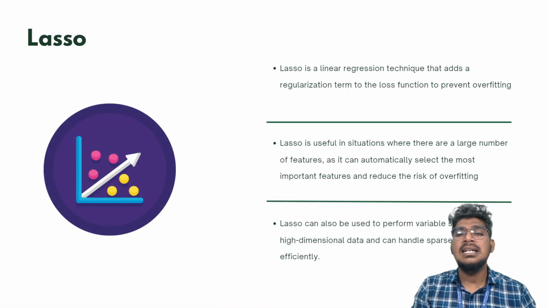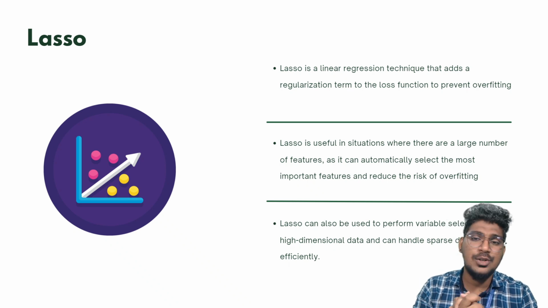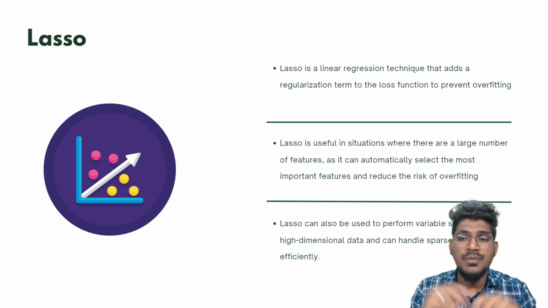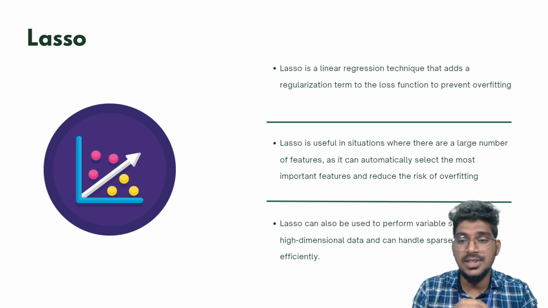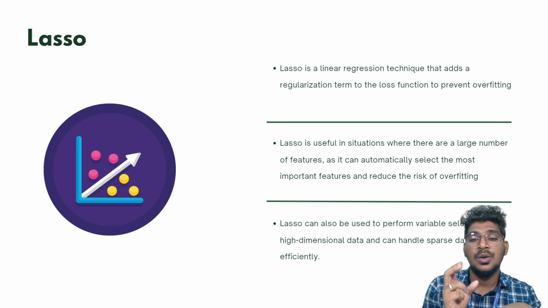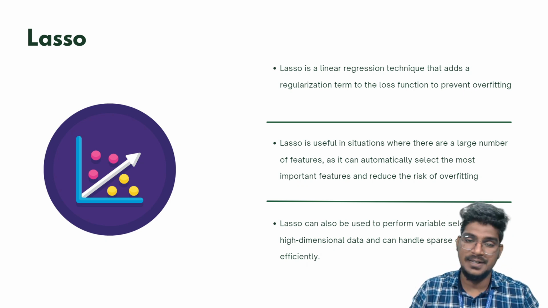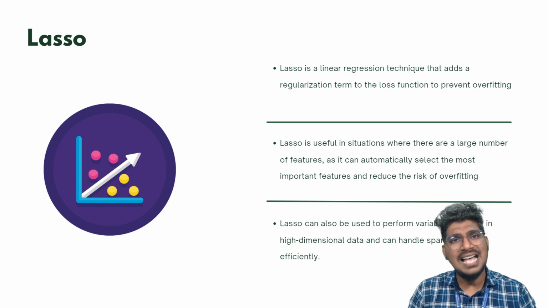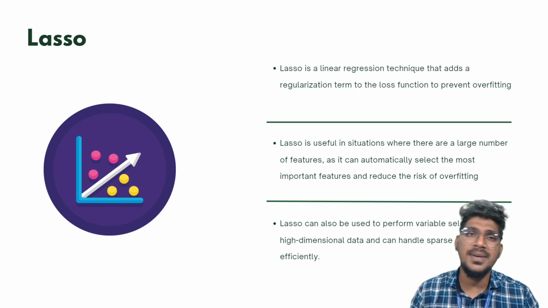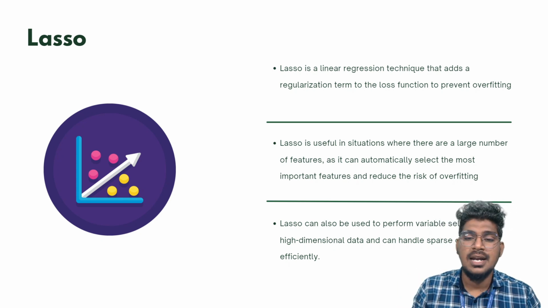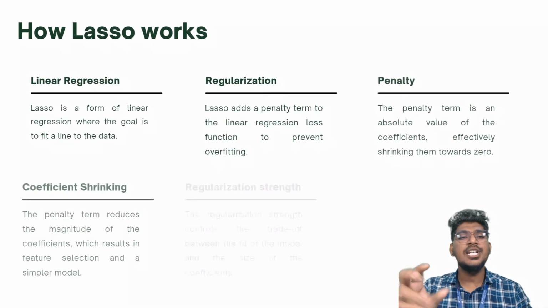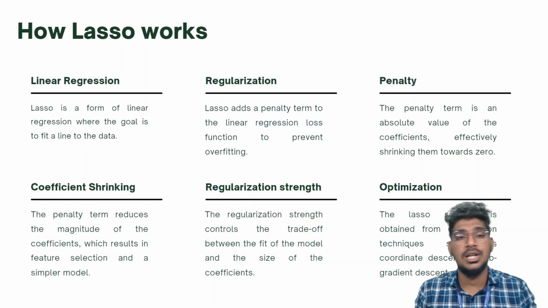So first, actually, lasso is useful for situations where there are a large number of features, and it can automatically select the most important features, also reducing the risk of overfitting. Okay, right. Lasso can also be used for performing variable selection in high dimensional data, and it can handle sparse data effectively. Okay, right here we need to understand the several terms of this particular lasso.